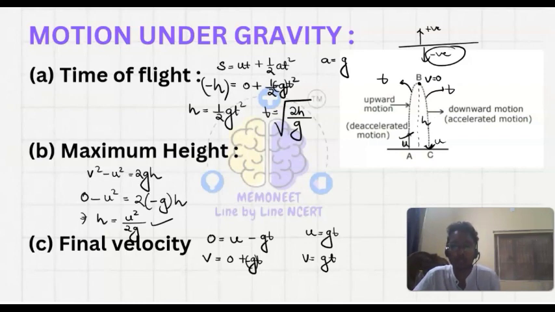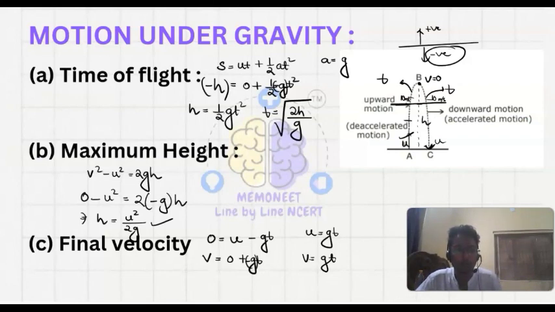So this means at every height, let's say this height, ये height में हम कितना velocity पा सकते हैं, दो velocity पा सकते हैं, and we will get two velocities of the same magnitude. अगर यहाँ 10 मीटर पर सेकेंड हुआ, यहाँ पे भी 10 मीटर पर सेकेंड ही होगा, बस साइन ऑपोजिट हो जाएगा.